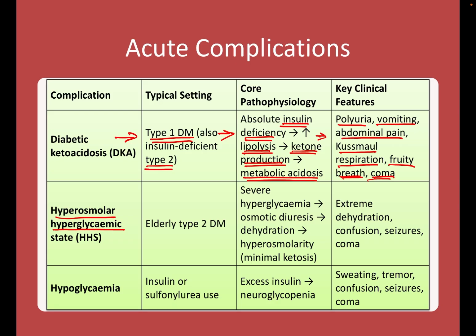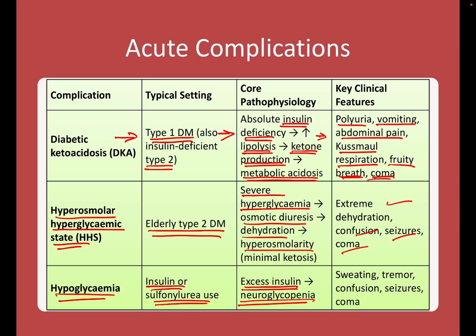Hyperosmolar hyperglycemic state. This typically occurs in elderly type 2 diabetes mellitus, wherein there will be severe hyperglycemia resulting in osmotic diuresis, resulting in dehydration, resulting in hyperosmolarity. The clinical features include extreme dehydration, confusion, seizures and coma. Hypoglycemia, due to insulin or sulfonylurea use. There will be excess insulin resulting in neuroglycopenia, resulting in sweating, tremor, confusion, seizures and coma.